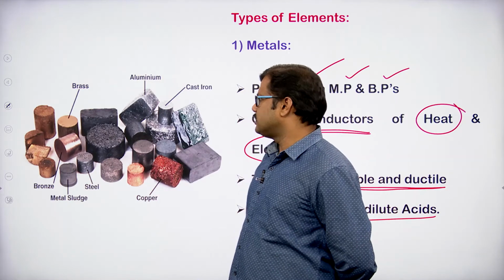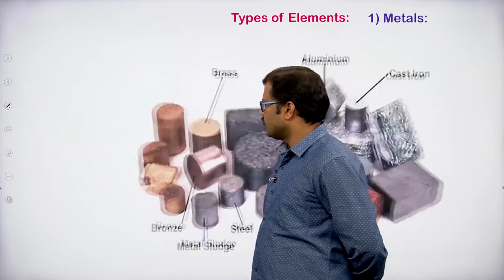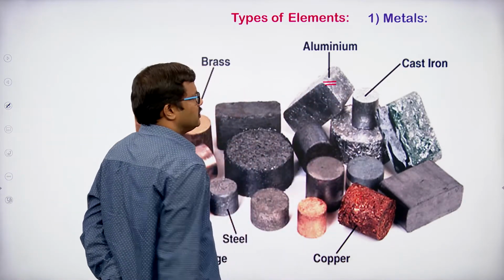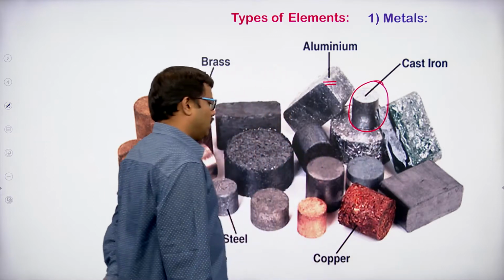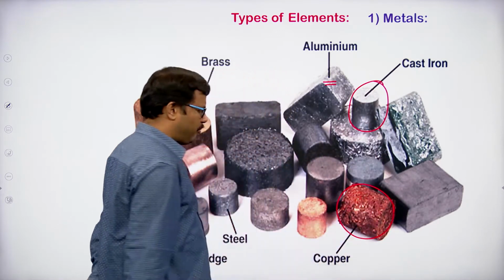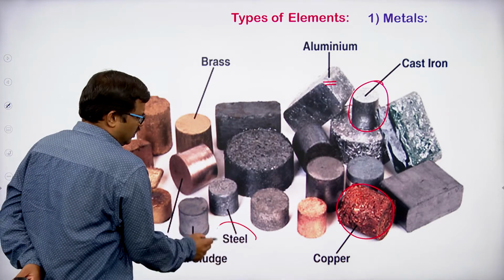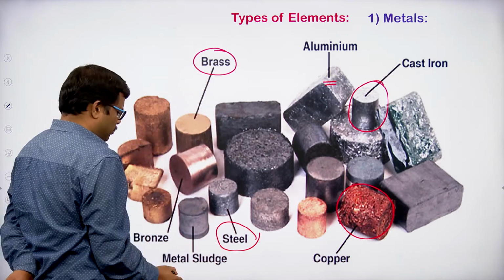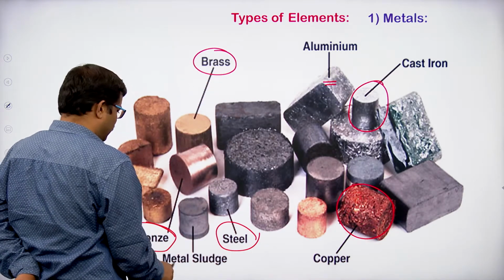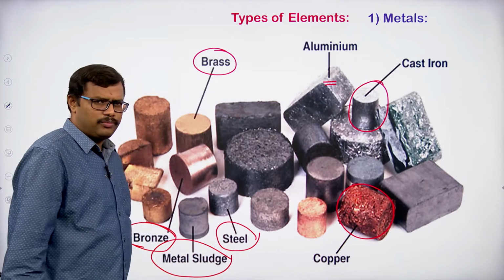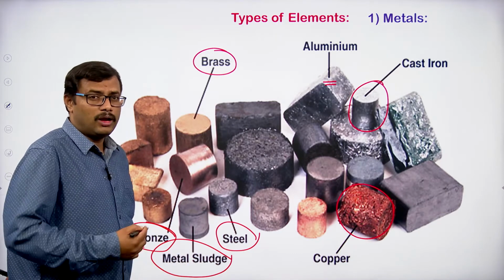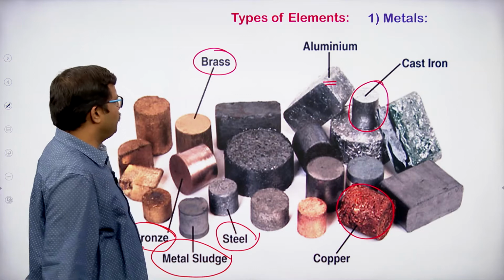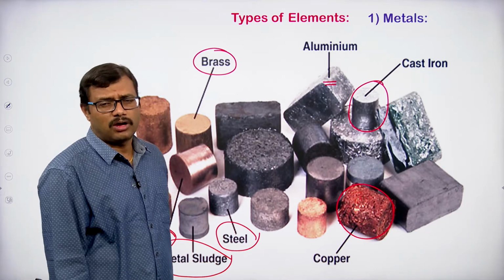Okay. So, you can clearly see the pictures of some of the metals. This is aluminium, this is iron, and this block is copper. Of course, steel is a combination of metals, brass is also a combination of metals, and bronze is also a combination of metals. These are the metal sludges, the small portions that are left after usage. If you observe steel, brass and bronze, these are all generally called alloys.